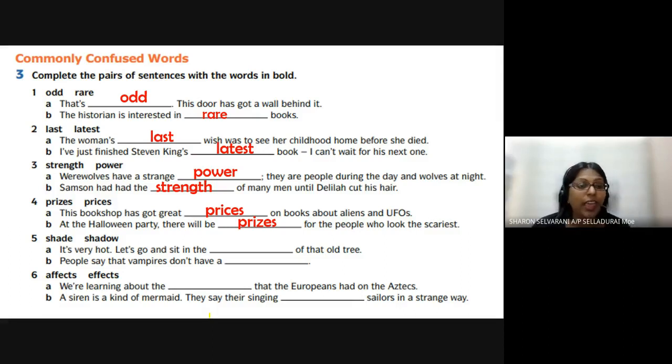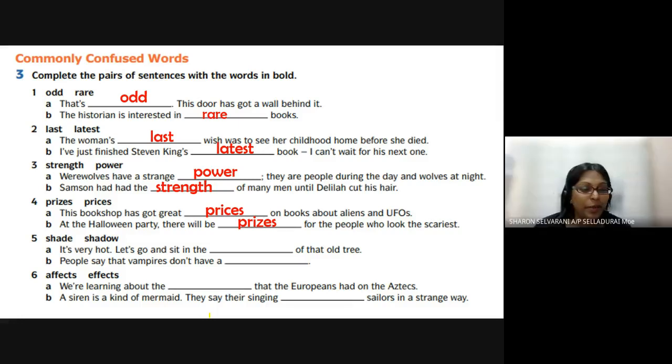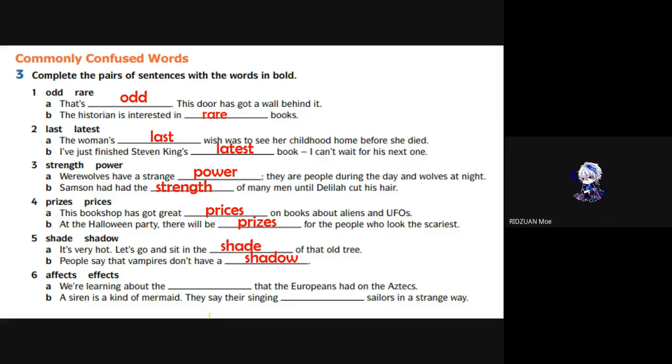Okay, shade and shadow. It's very hot. Let's go and sit in the shade. Okay, let's look at B. People say that vampires don't have a shadow. All right, very good.